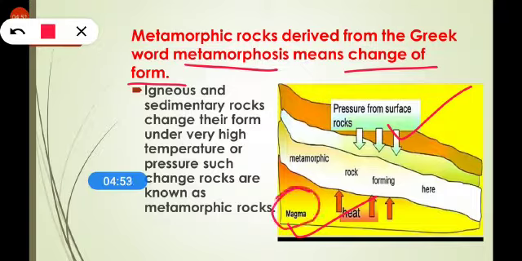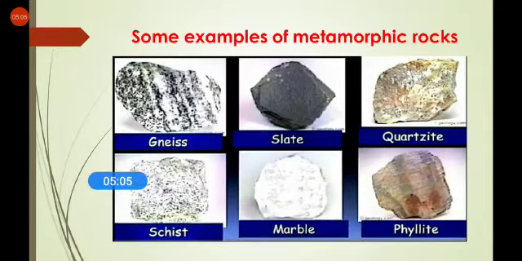As you know, magma is very hot, so there is heat from this side and pressure from the upper layer, and both of these create a metamorphic rock in between. Clear? Some examples of metamorphic rocks are slate and marble, which are also used in our homes and in monuments. One example is the Taj Mahal, where white marble is used.